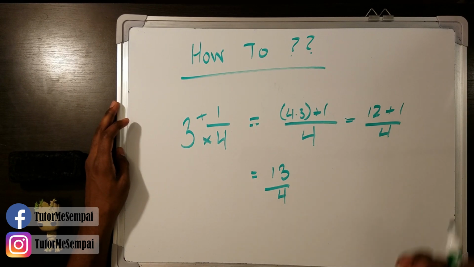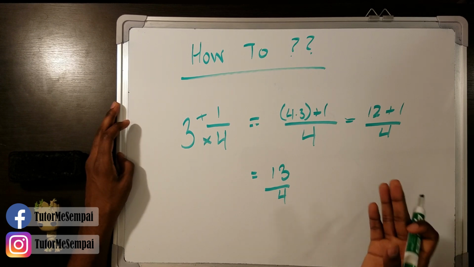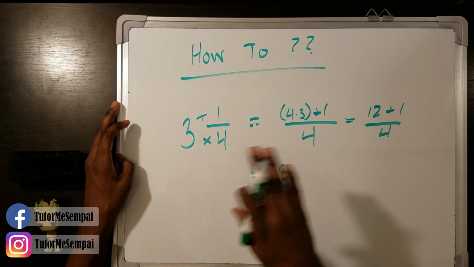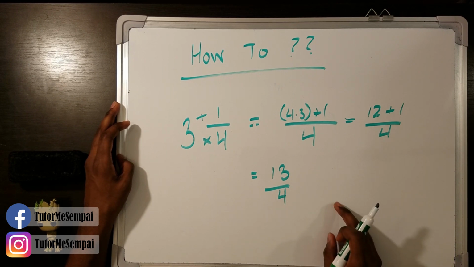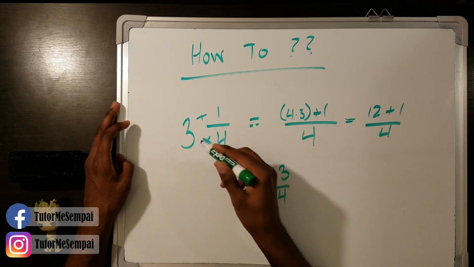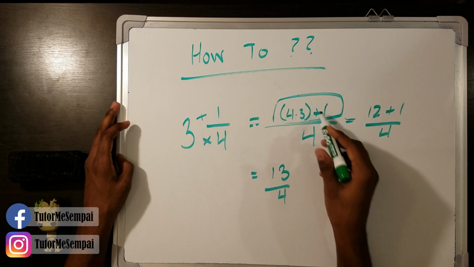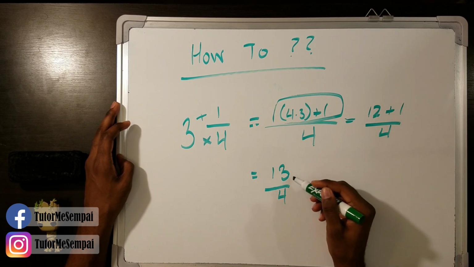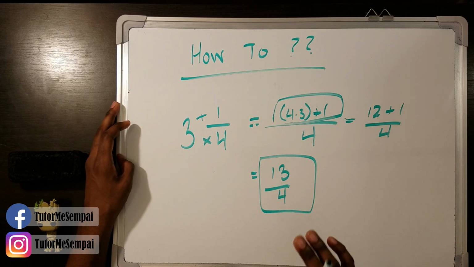So let's recap. The first step was to find what's our denominator for our improper fraction. Well, that's going to be simple because it's always what the denominator was for our mixed number. So you just simply write it over, and that is your first step. The next step is taking that denominator, like we did here, multiplying it by the whole number, and then whatever that equals, we add it to our numerator that was in the mixed number. That's how we got this numerator here, and when you did all the math, we got 12 plus 1, which equaled 13. So our improper fraction is 13 over 4. So that's how we do it.